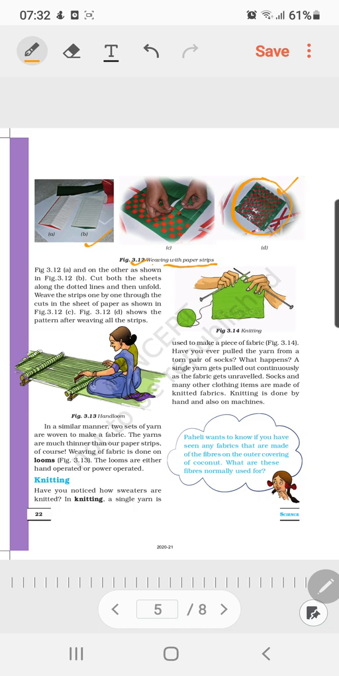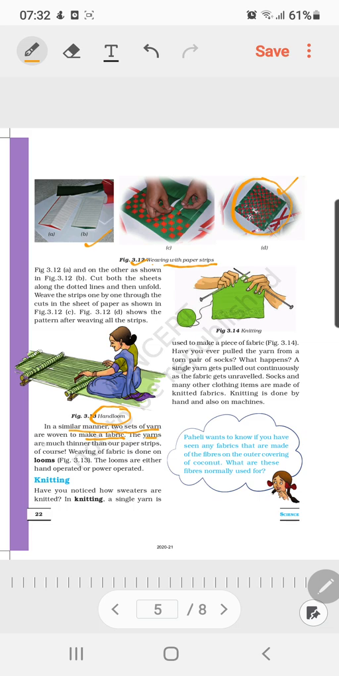So you can see the lady here, what she is doing. She is also doing the same thing which this child has practiced by doing the activity at his home, or if it was there in school also you are able to perform such activities. Okay, so let's see what happens in case of handlooms. They are weaving the threads like this. Okay, so in a similar manner two sets of yarns are woven to make fabrics.